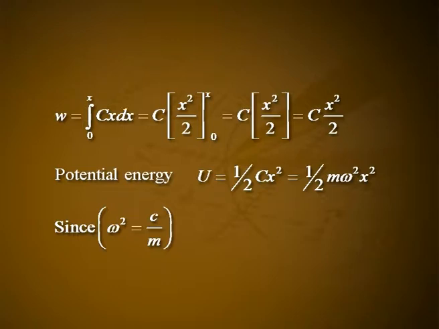Potential energy U is equal to 1 by 2 C x squared, which is equal to 1 by 2 m omega squared x squared, since omega squared is equal to C by m.